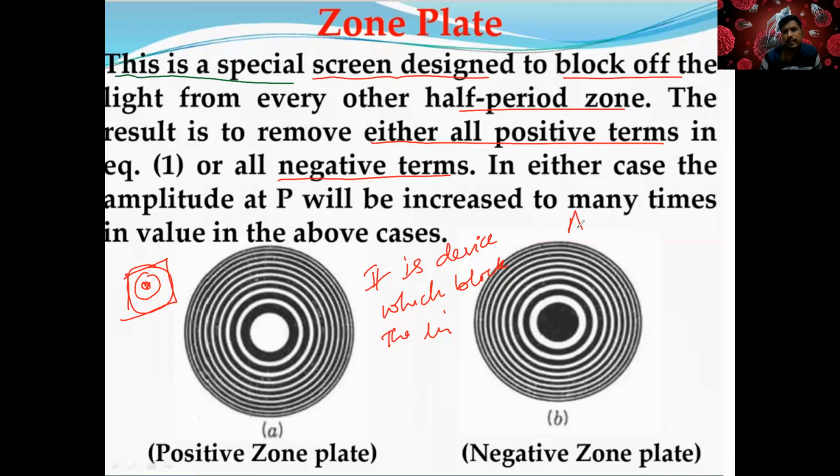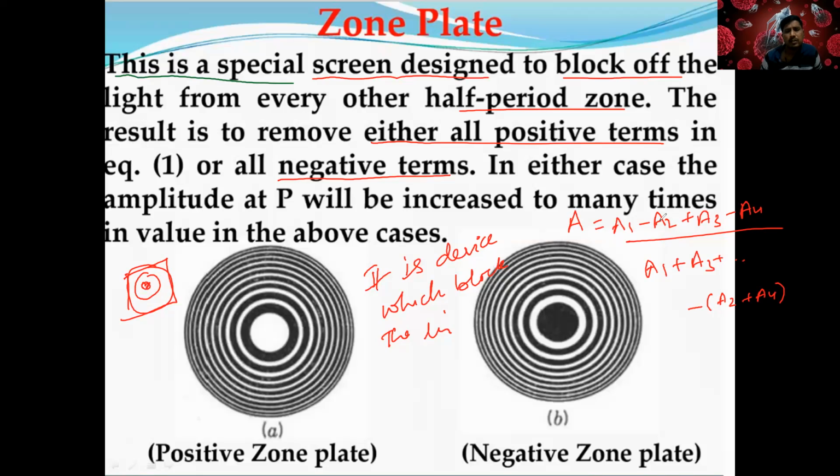As you know, the total amplitude is equal to A1 minus A2 plus A3 minus A4, like that. This is the amplitude terms when you want to write the equation of total amplitude. So all odd, A1 plus A3 and so on, minus A2 plus A4 like that. So this zone plate can help to remove either the positive or negative terms.